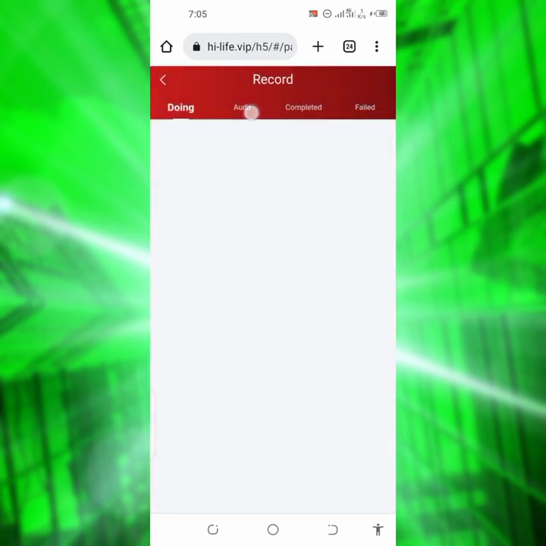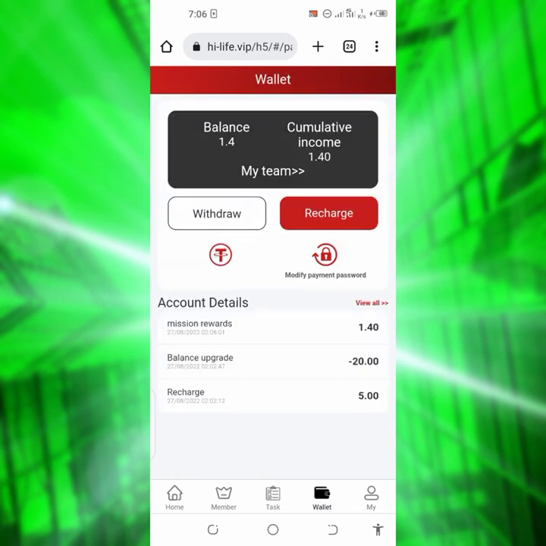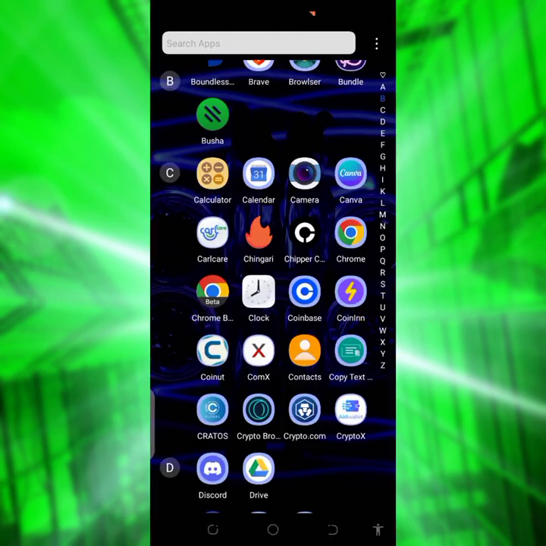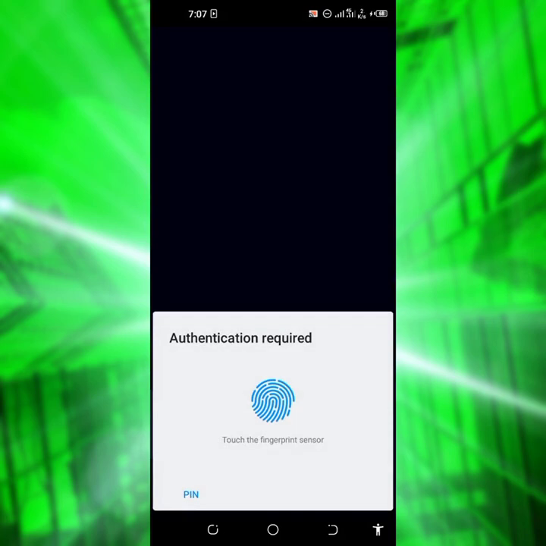So right now this thing is under review. Once it's done reviewing, I'm gonna update you guys. And then after 1 minute, I went back and I saw that my order is completed. So let me go over now to see my wallet balance. As you can see, my wallet balance now is 0.4 USDT. So I'm gonna try and withdraw to know if the withdrawal is instant. So let me go over to my Trust wallet and copy out my wallet address.